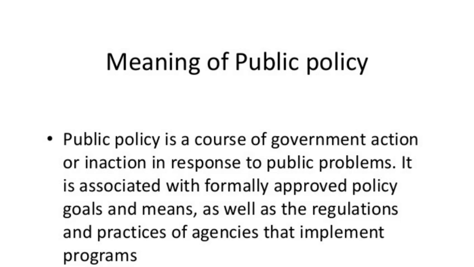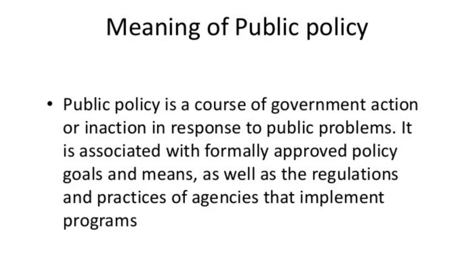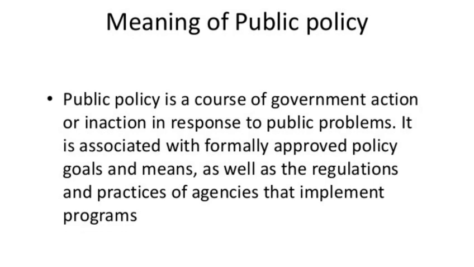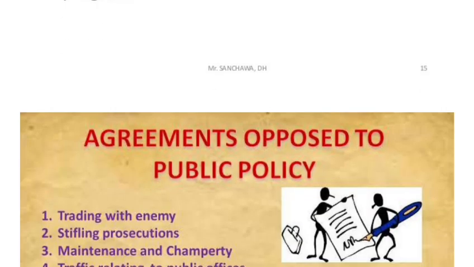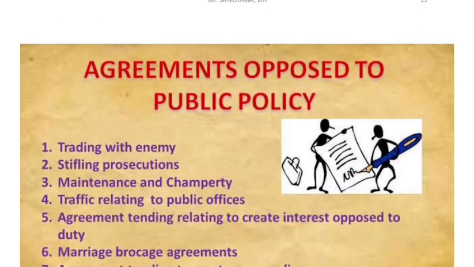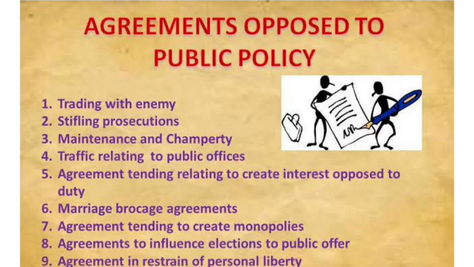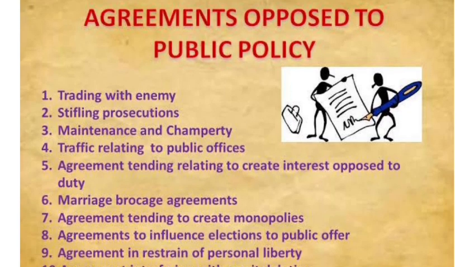Those rules are known as public policy. All these rules are made for solving the problems of the public, approved by the government and implemented as rules or policy. So here is the list of the agreements that are against public policy, and because they are against public policy, that's why they are void agreements.